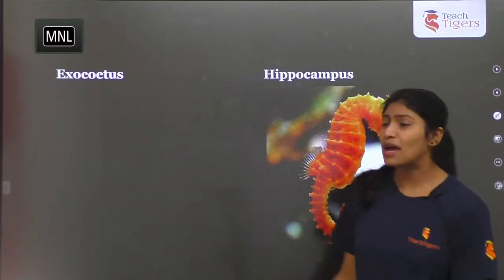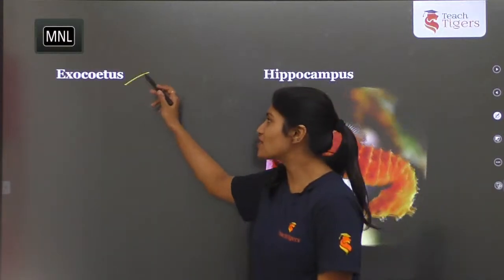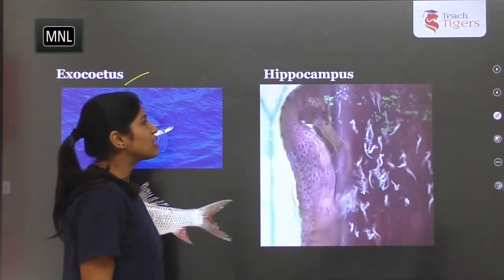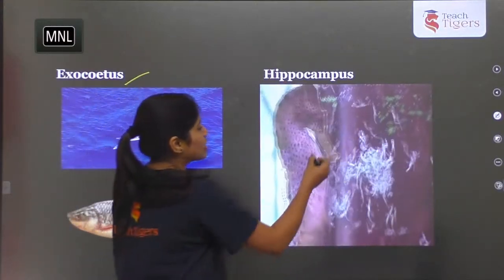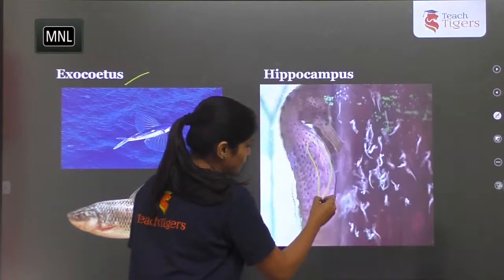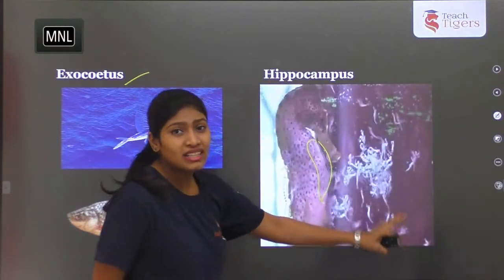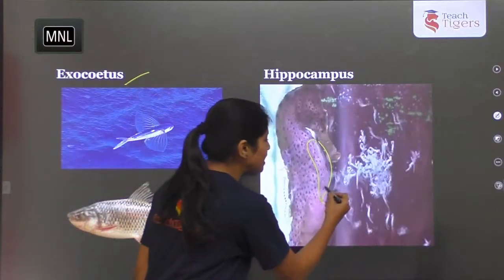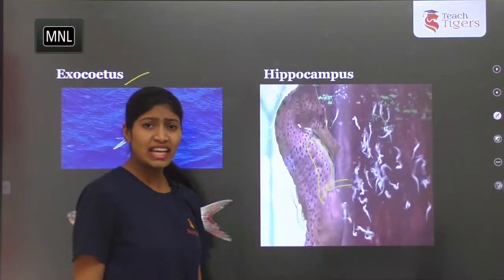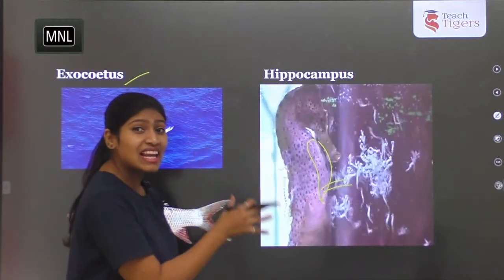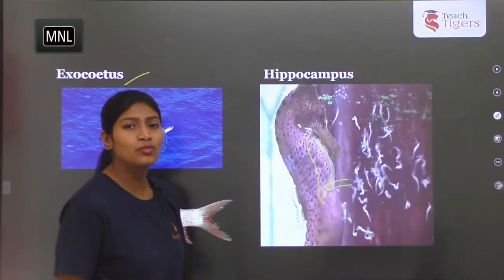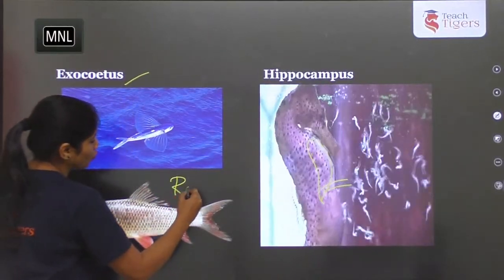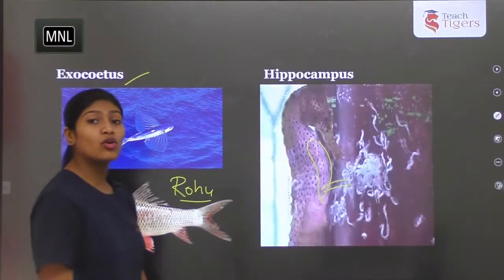You want to see the examples? So Exocoetus, which is called the flying fish, and Hippocampus. And one more interesting thing is the males have a brood pouch, which exhibits parental care. The males give rise to young ones. You can see the male giving rise to young ones. The male exhibits parental care with the help of the brood pouch. And this is a freshwater fish, that is rohu. The scientific name is Labeo rohita.